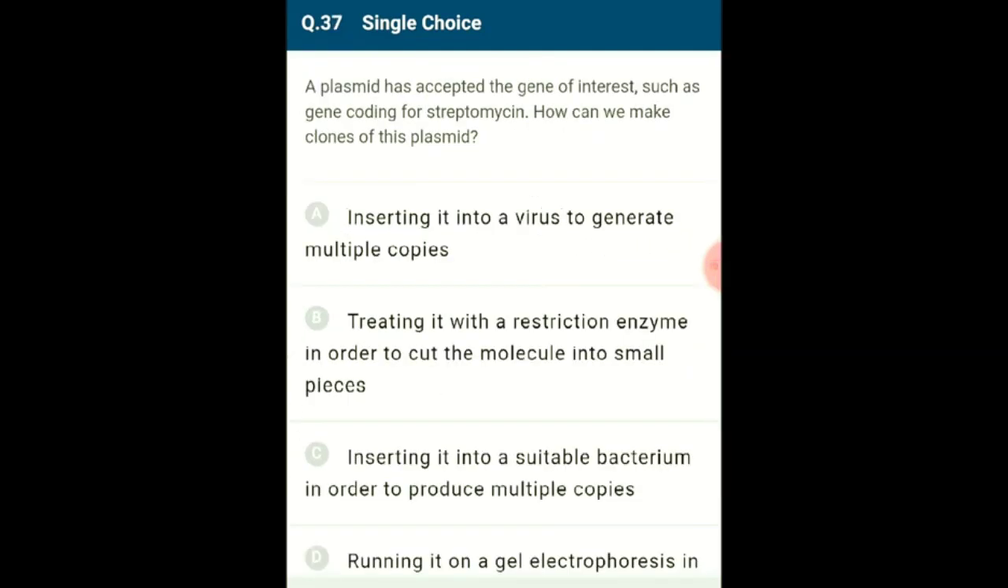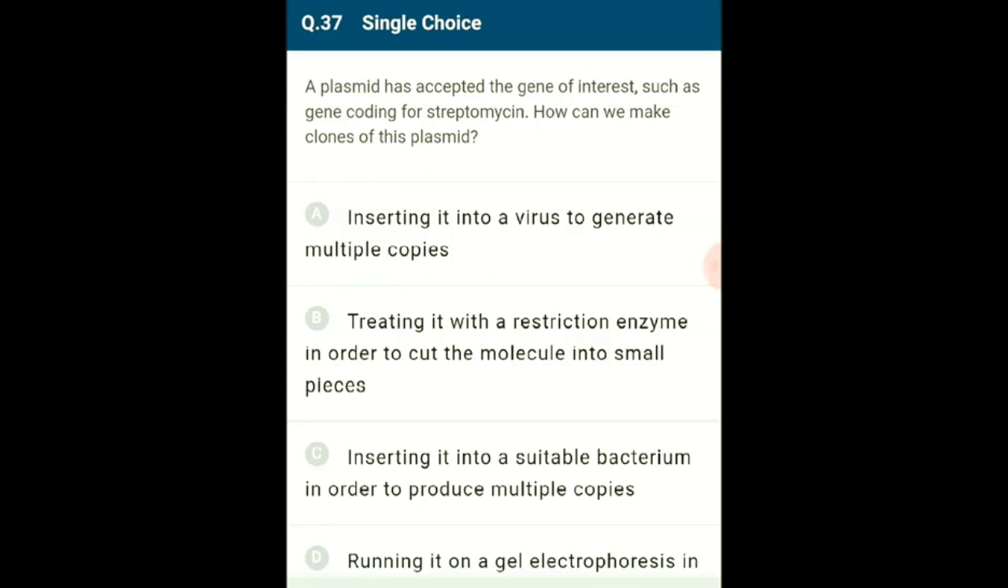That is, a plasmid has accepted the gene of interest such as the gene coding for streptomycin. How can we make clones of this plasmid? Plasmid is an extrachromosomal DNA found in bacteria which can self-replicate. To make multiple copies of the plasmid, it should be inserted into a bacterium. A plasmid would not replicate if it were inserted into a virus, as viruses do not contain plasmids and do not have the necessary conditions for its replication.